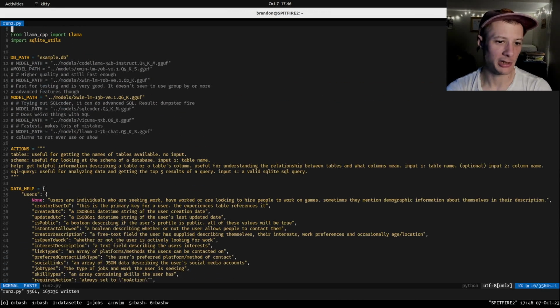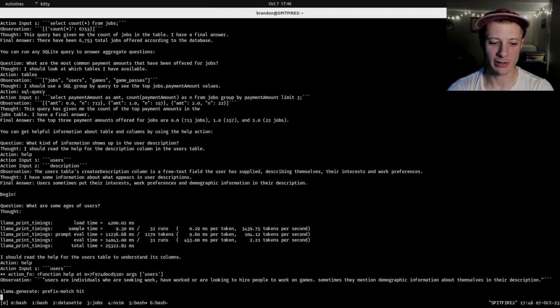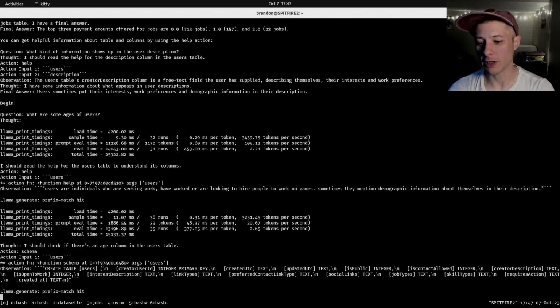I want to take a second to talk about the model I'm using. Using this XWin 13 billion. I'm using the 6-bit quantization. It's kind of hard when you're developing on these because there's a big trade-off between the amount of time it takes for it to run and the quality of the output.